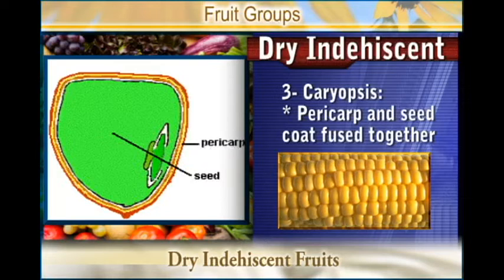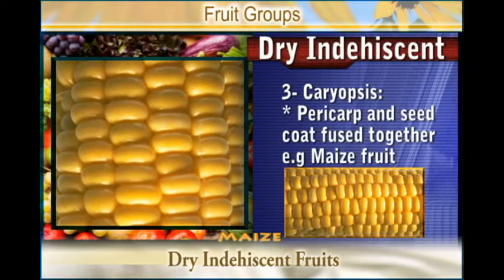And the example of the Caryopsis we have is maize. You'll find that in maize, the pericarp and the seed coat have become fused. So that one is a dry indehiscent fruit, and they do not open up or spread to release the seed.